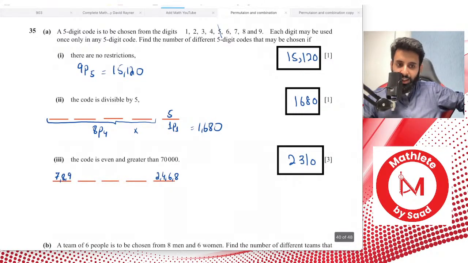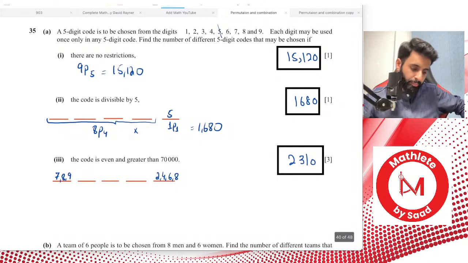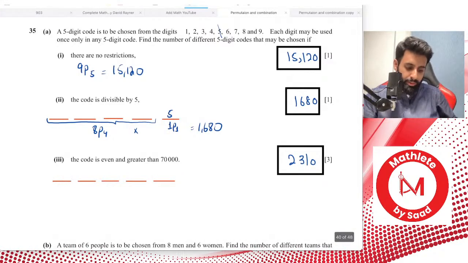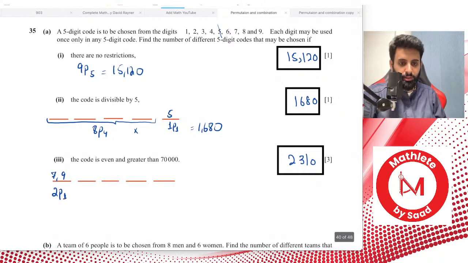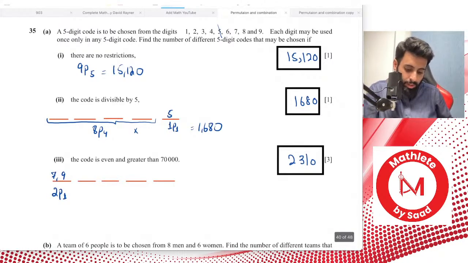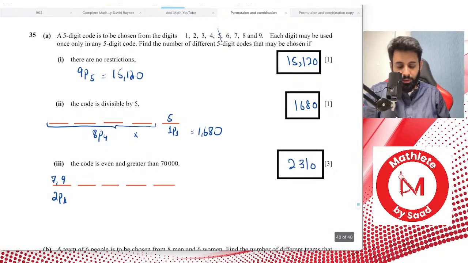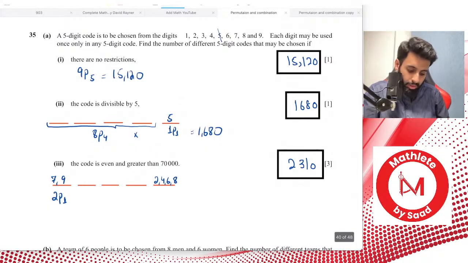It's just 8 that's conflicting. So we'll try to have 7 or 9 in the first place. That means we have 2 options to choose from and room for 1, so that's 2P1. Because we have 7 or 9 in the first place, we could have 2, 4, 6, or 8 in the last place. So we have 4 options and room for 1, that's 4P1.